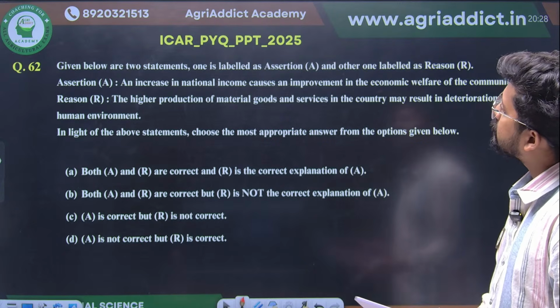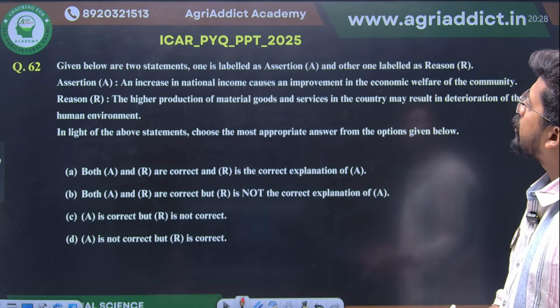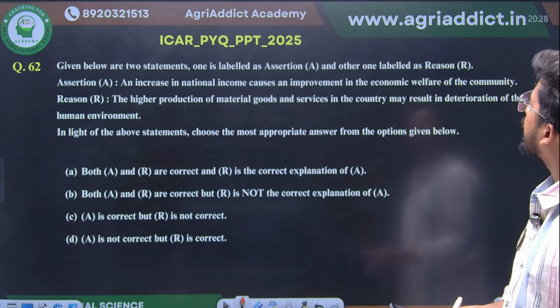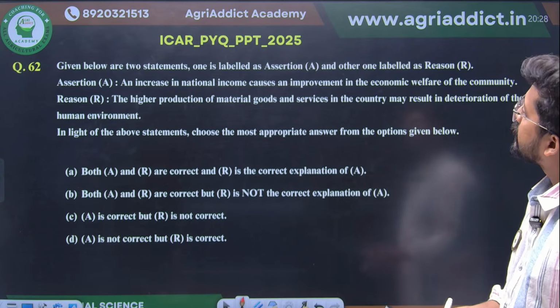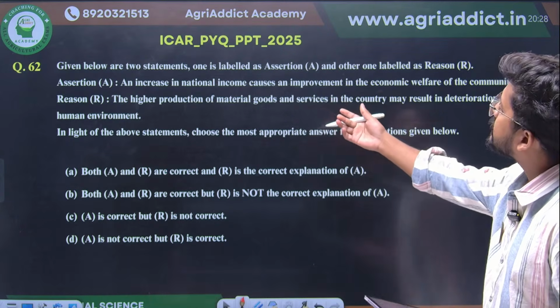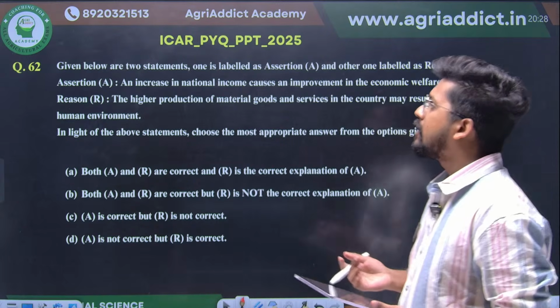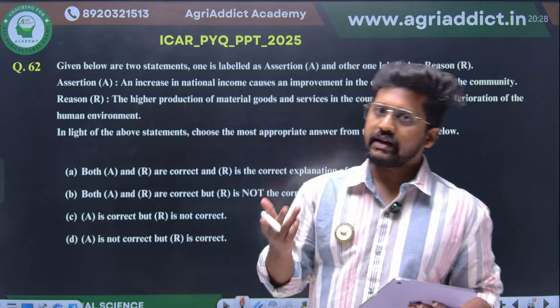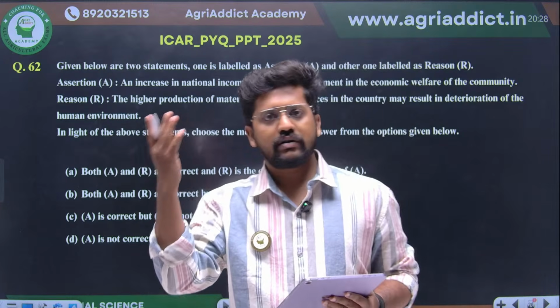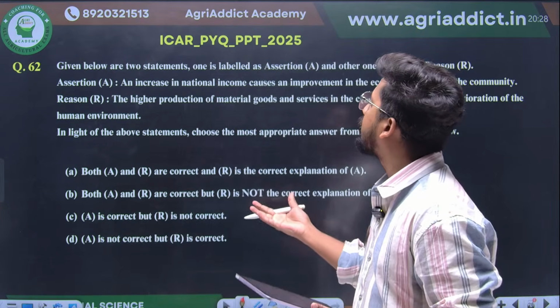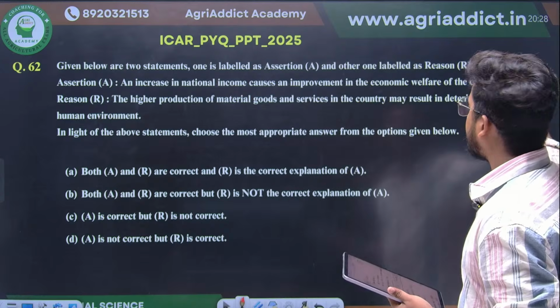Another statement question. Given below are two statements. One is labeled as assertion and one is labeled as reason. Assertion: increase in the national income causes an improvement in the economic welfare of the community. Obviously that will be there, right? Increase in the national income means there is growth, and an increase in the welfare of the society can be accommodated. So the assertion is correct here.